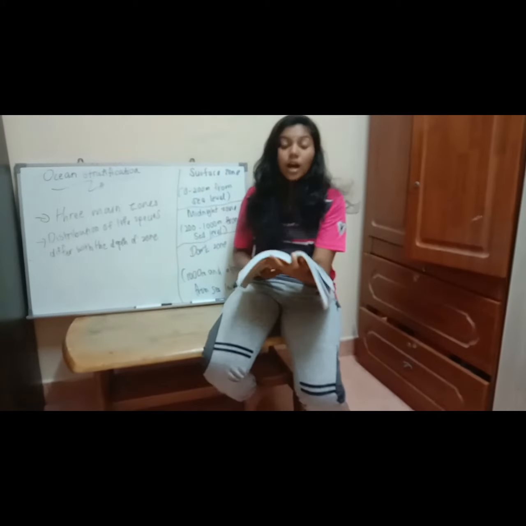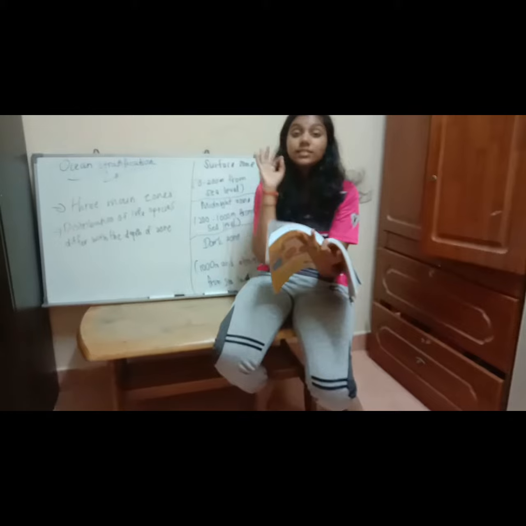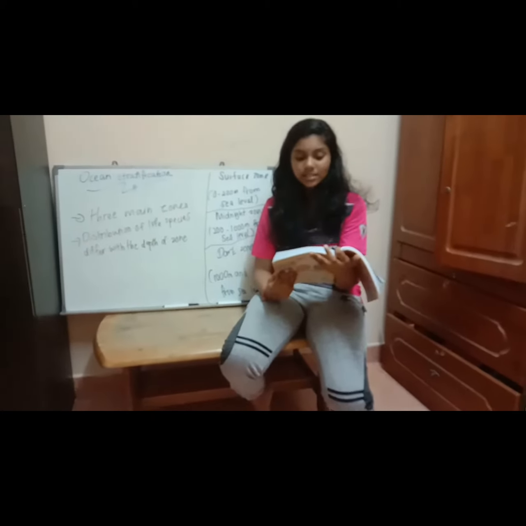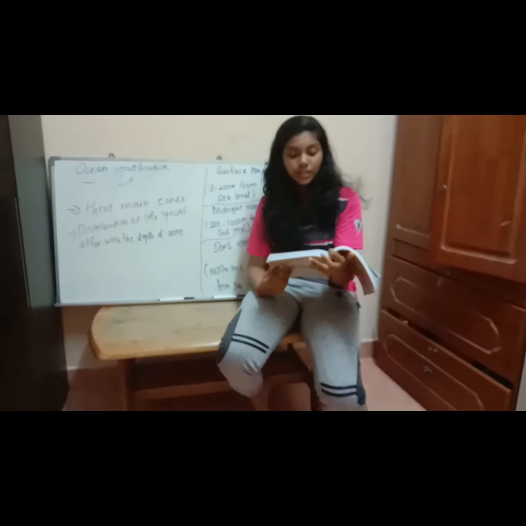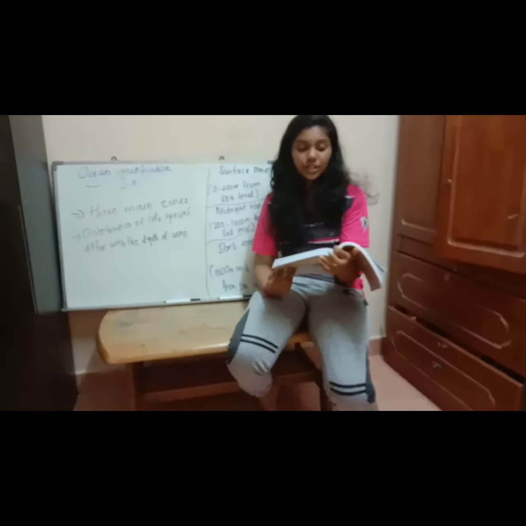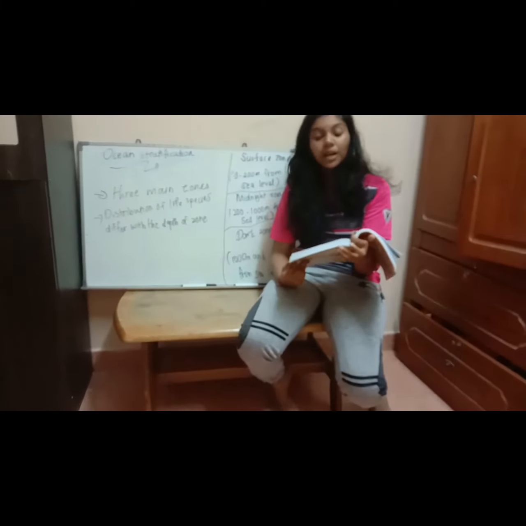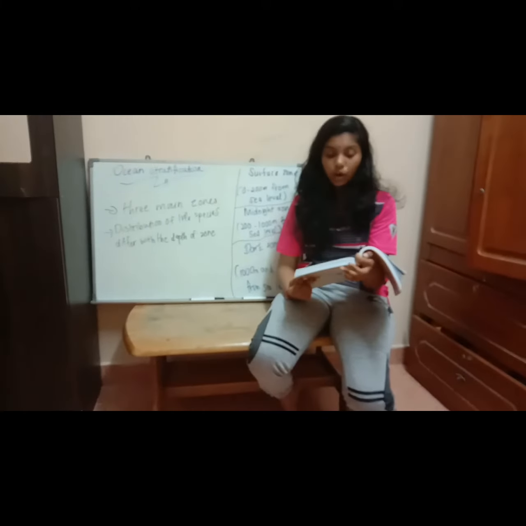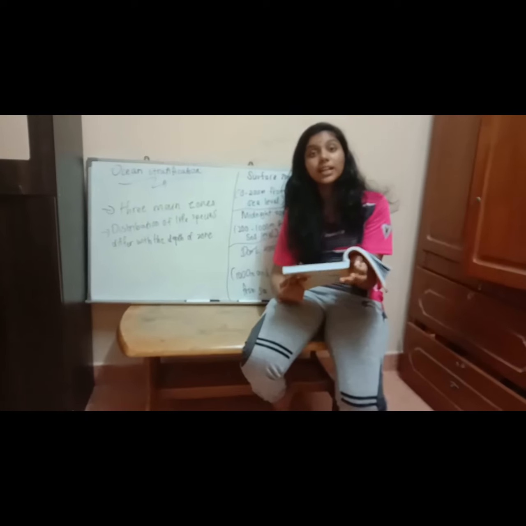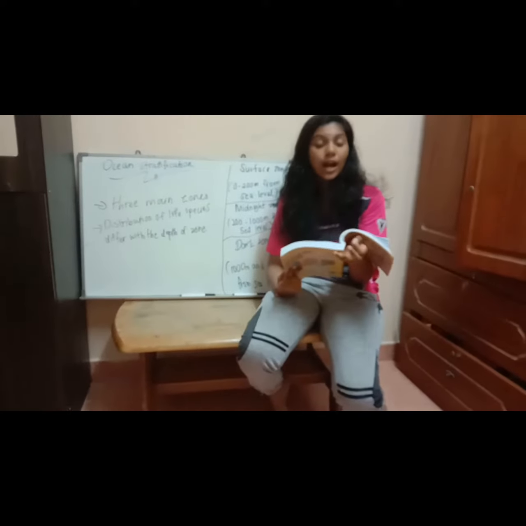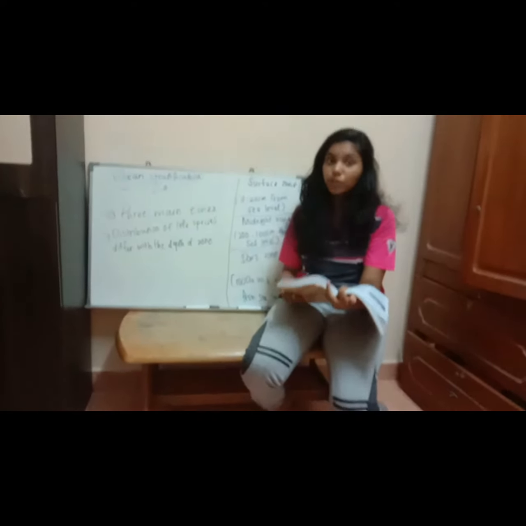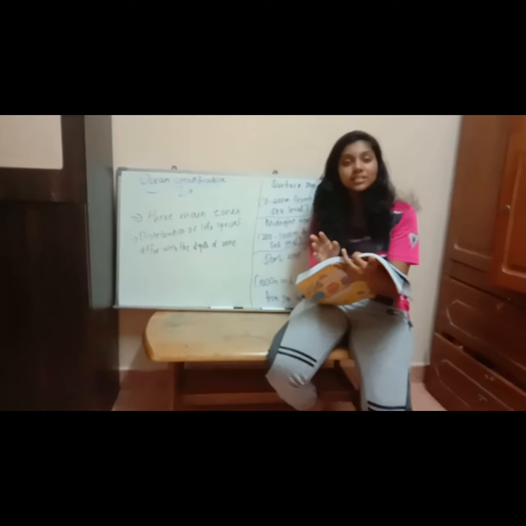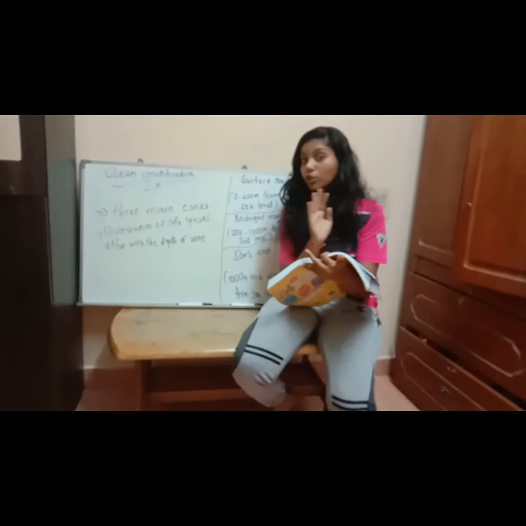Now, Earth's layer. There are three main layers in the earth. First is crust. Crust is divided by lithosphere, asthenosphere, mesosphere. Next is mantle. Third layer is outer core and fourth layer is inner core. Usually cores they only divide into one group. So outer core and inner core is only one group. So don't be confused with this. If there are some questions, the answer is only 3 layers in the earth, not 4 layers.